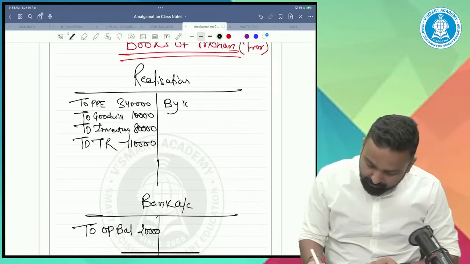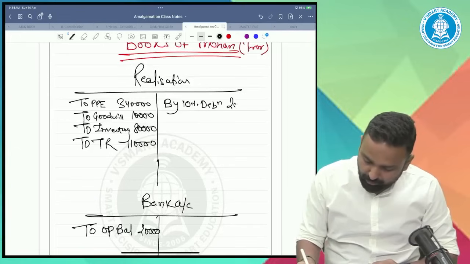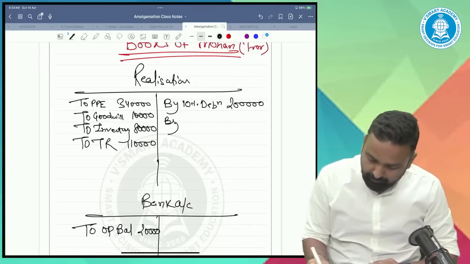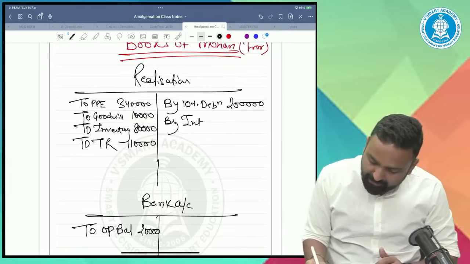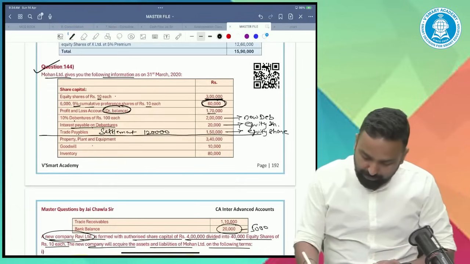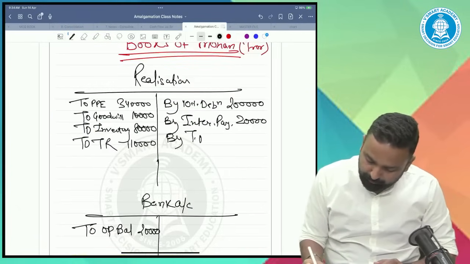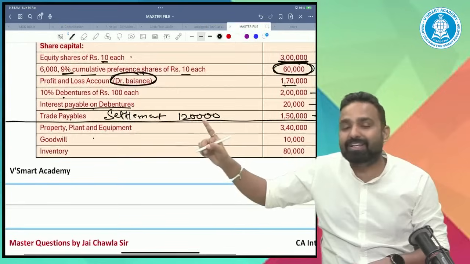10% debentures, 2 lakh. Interest payable also, it's a liability, transfer to realization account. All assets and liabilities transfer to realization account. Trade payables also, 150. Sir, settlement value is 120.